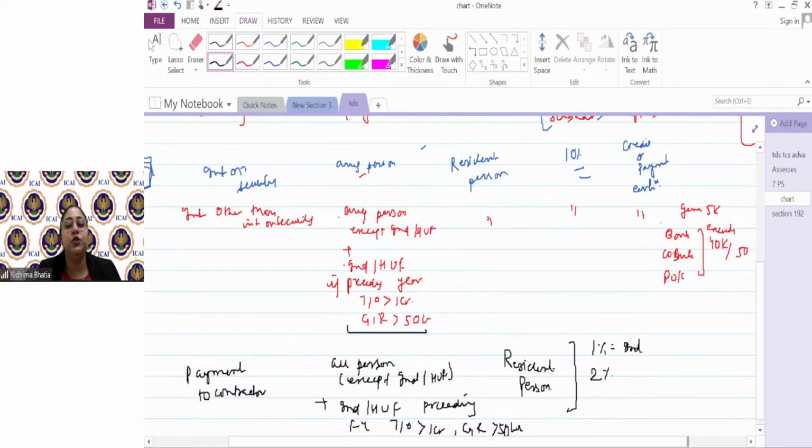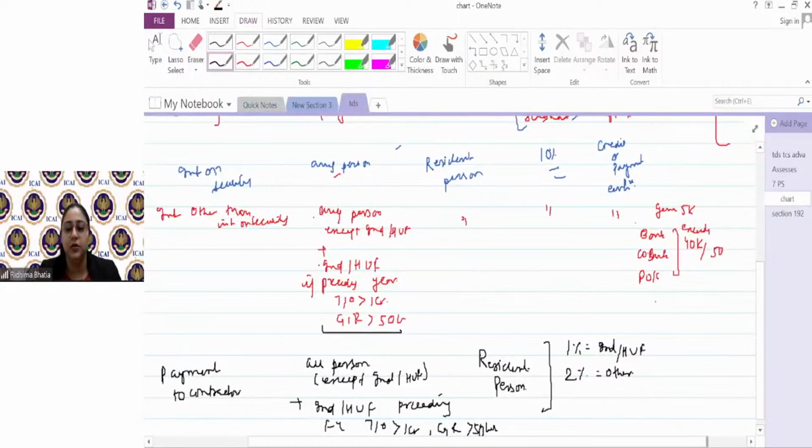1% when the payment is made to an individual or HUF. See, the rate has been kept at a very low percentage. Why? Because these payments you will see you are making on a daily basis, and the payments are to a person who has very less income. So they don't want their cash flow to reduce. So that's why just 1% if a payment is made to individual and HUF, and in case of others, it is 2%. So suppose I am, as an individual, making a payment to Mr. X for a work contract, I will deduct TDS at 1%. If I am making a payment to a partnership firm for a work contract, I will deduct TDS at the rate of 2%. So the TDS rate depends upon the payee, the deductee.